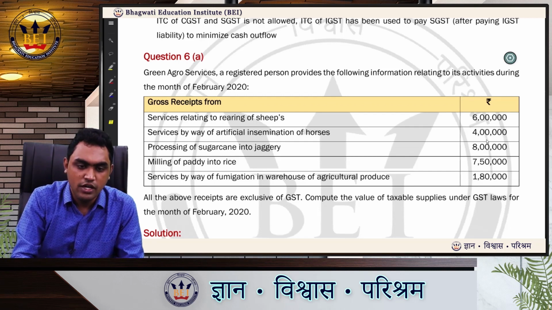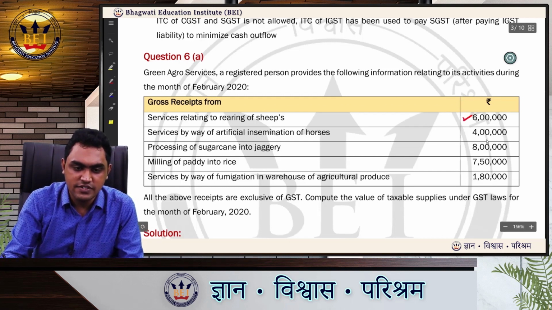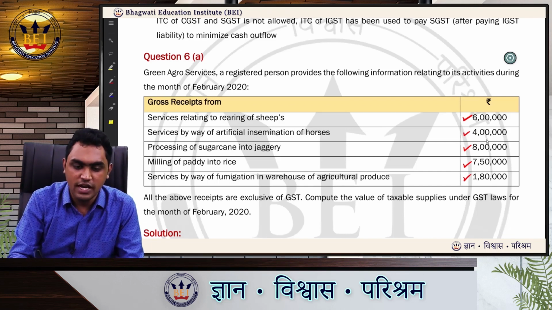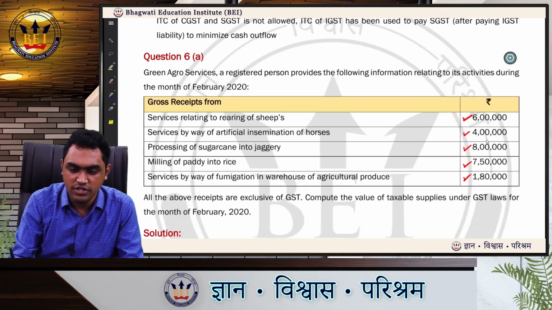February 2020. Gross receipts relating to rearing of sheep 6 lakhs, services by way of artificial insemination of horses 4 lakh, processing of sugarcane into jaggery 8 lakhs, milling of paddy into rice 7 lakh 50,000, and services by way of fumigation in warehouse of agricultural produce 1 lakh 18,000. All the above receipts are exclusive of GST. Compute the value of taxable supplies for the month of Feb 2020.